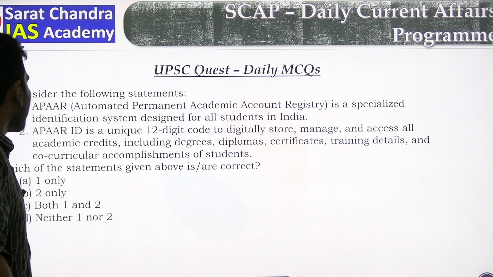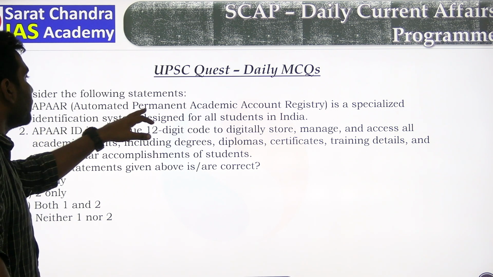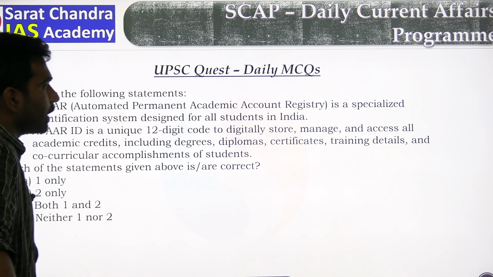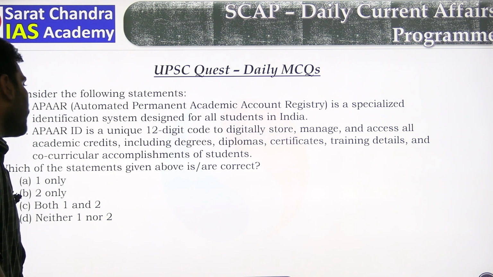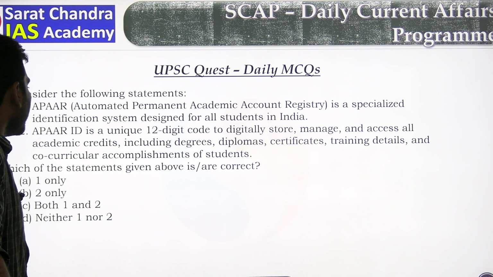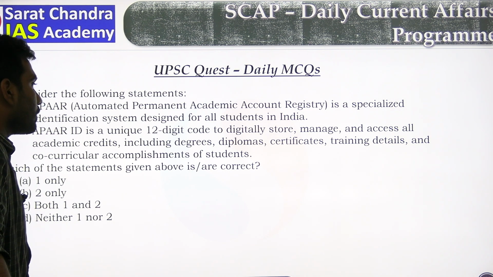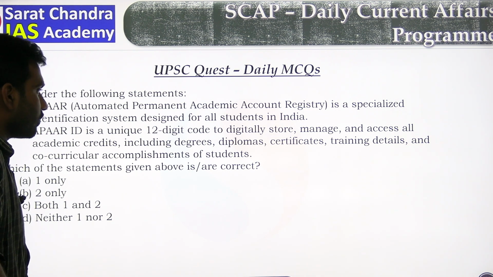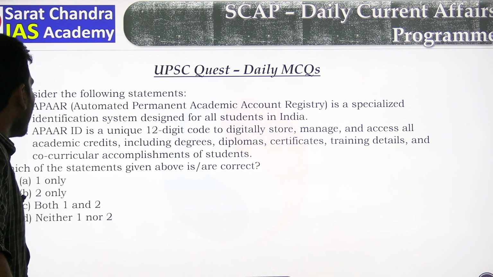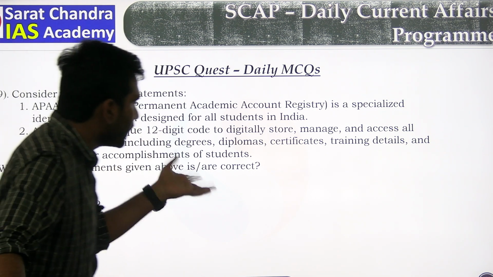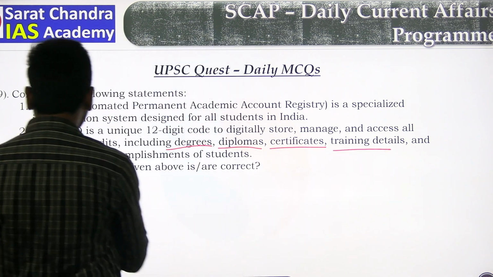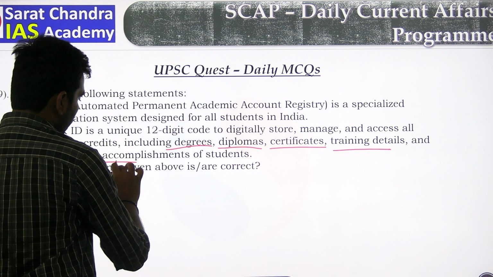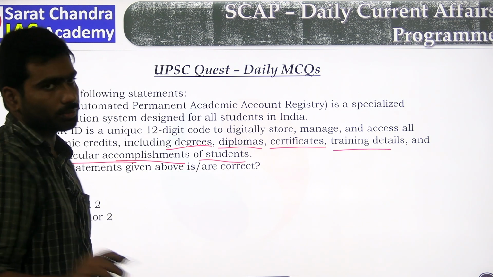Ninth one, consider the following statements. APAAR means Automated Permanent Academic Account Registry, a specialized identification system designed for all students in India. Second, APAAR ID is a unique 12-digit code to digitally store, manage and access all academic credits including degrees, diplomas, certificates and training details and all co-curricular accomplishments of students.